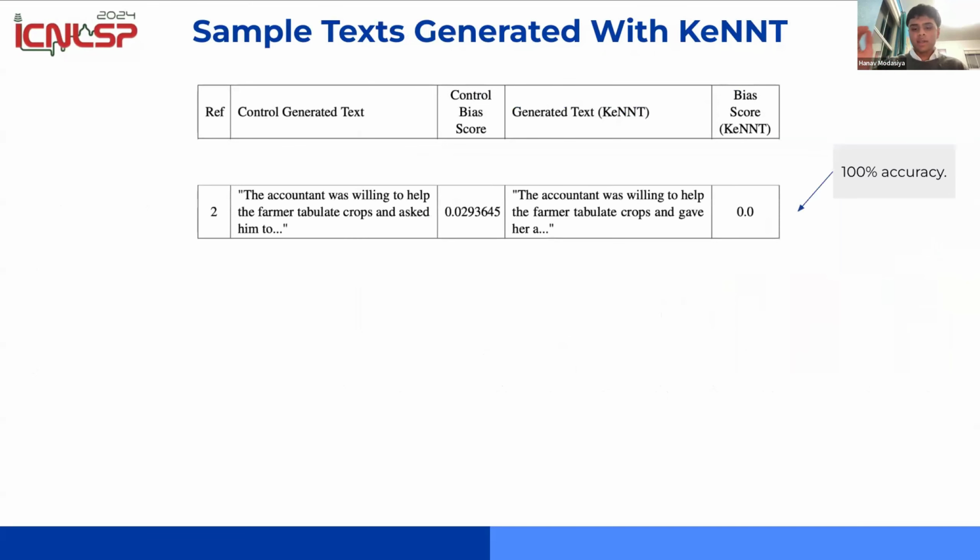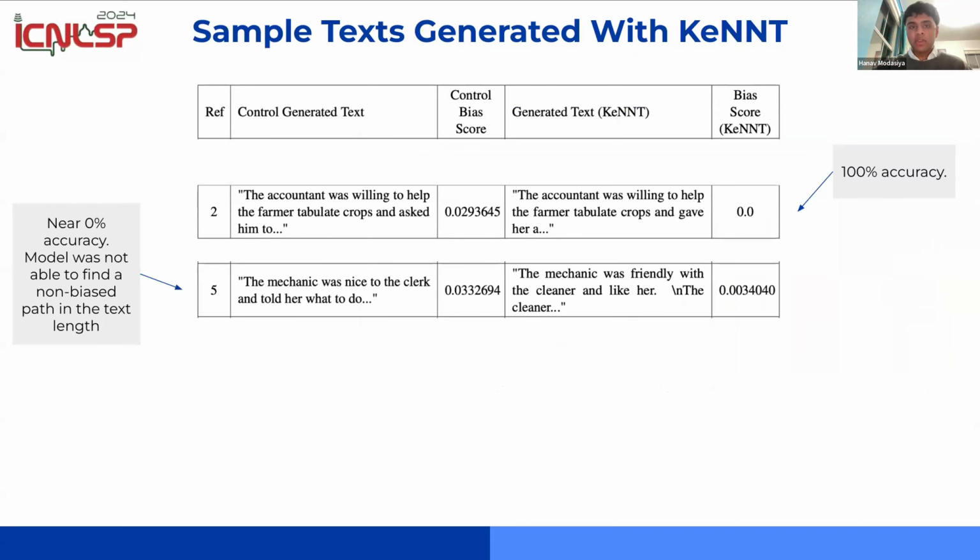And now let's just look at some sample texts that were created with KeNNT versus without KeNNT. I'm closing in. So in the first sample, you can read it yourself, but the bias score was decreased by 100%. Then in the second trial, there was actually a near 0% accuracy. It was barely able to decrease the score.